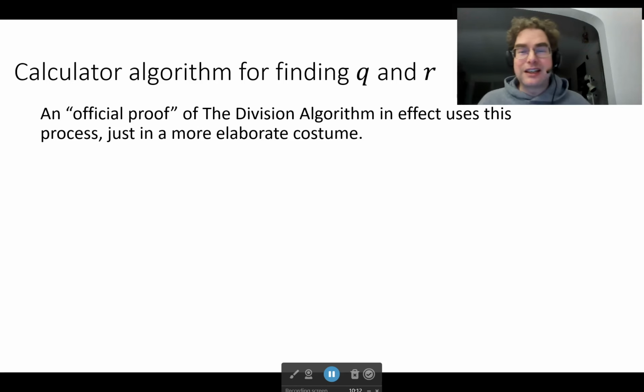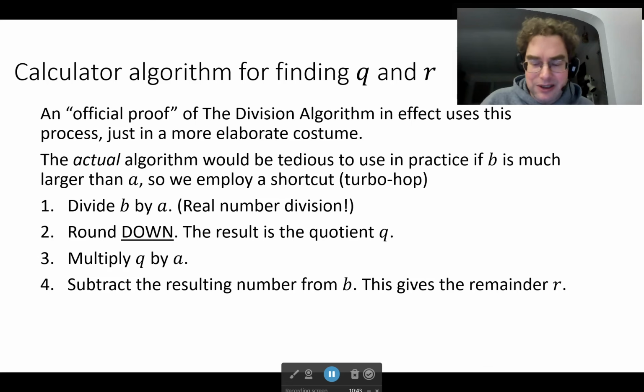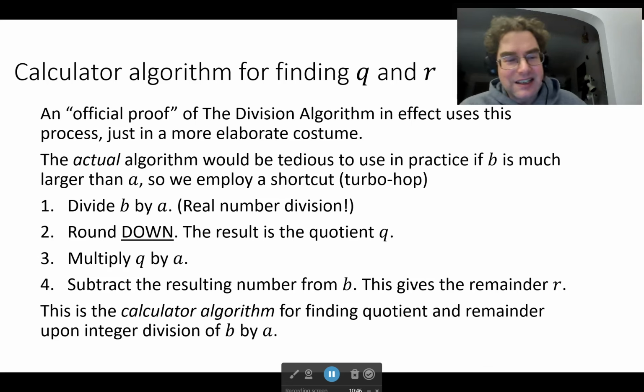Okay, so one thing about this actual algorithm that underlies what we call the division algorithm, you can see that it would get kind of tedious and laborious and lengthy. If B is a lot larger than A, you'd be doing an awful lot of hops before you got to that target zone if you subtract your A just one subtraction at a time. So in practice, what we do is we employ a shortcut. This is what we could call a turbo hop. Remember this calculator algorithm? We had mentioned that in class, or will shortly, depending on when you're viewing this video.